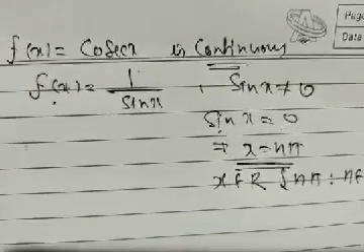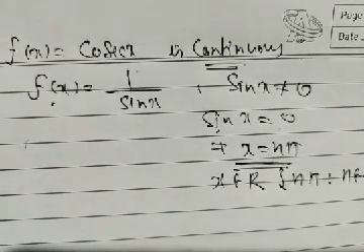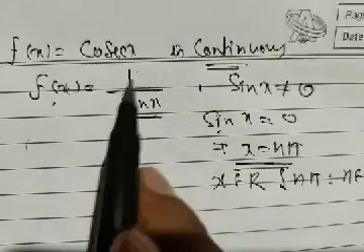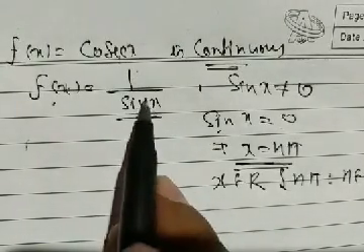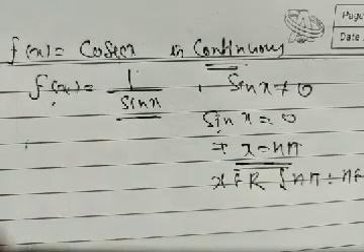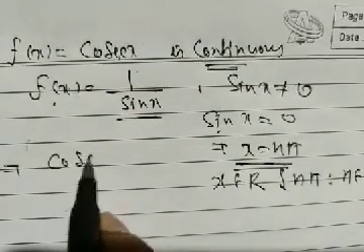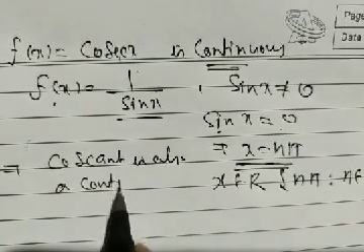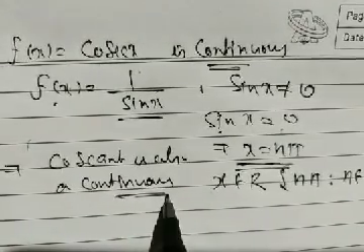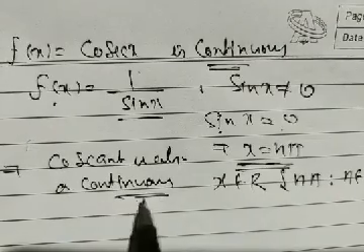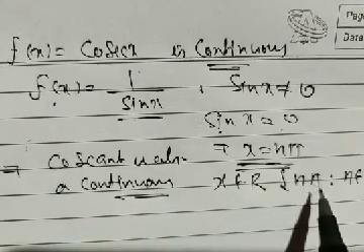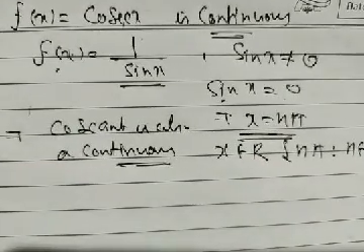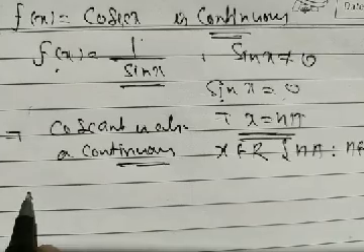Now, since sin x is a continuous function, and 1 being a constant function, both are continuous functions. We have already proved that sin is continuous. Then this implies cosecant is also a continuous function in its domain, for all x belongs to R minus n pi, where n belongs to Z.